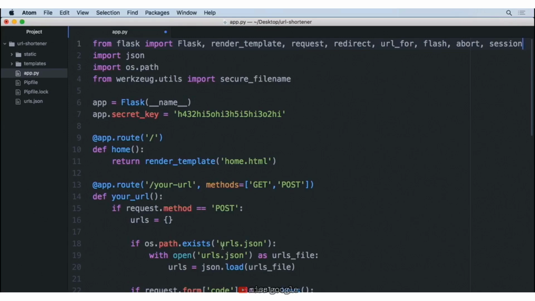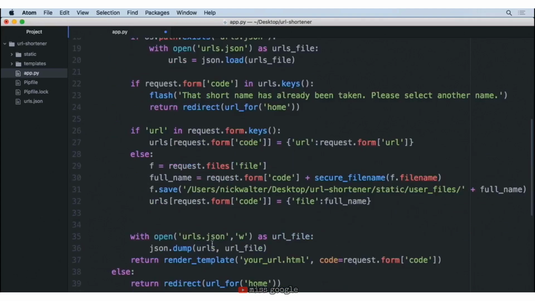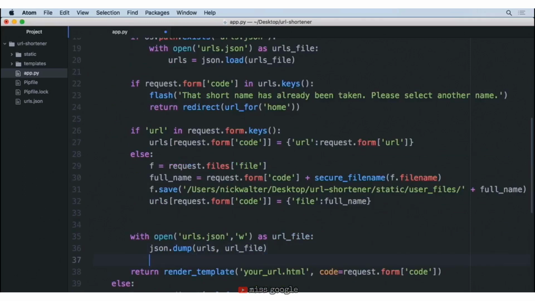So if we go ahead and scroll down to when someone creates a URL, we ultimately write that back into a JSON file. We also want to, at this point, save that into a cookie. So to do that, we simply type session, and then inside of the square brackets here, we provide the key that we want to save into the dictionary. So in this case, let's use the code that they've entered up to this point. So we can copy up from here the request.form code. We'll paste that inside. And here, for our purposes, we really don't need to store a value associated with this code. So I'm going to set this equal to just a Boolean that is true for the time being.